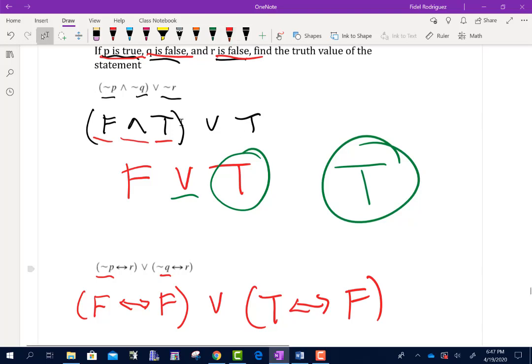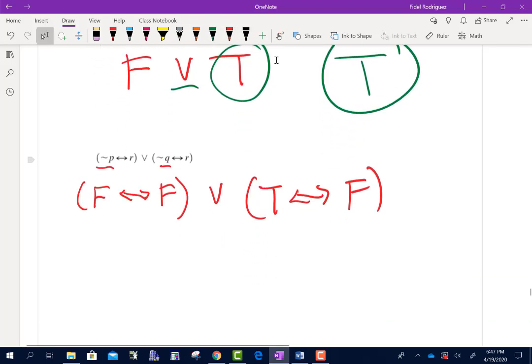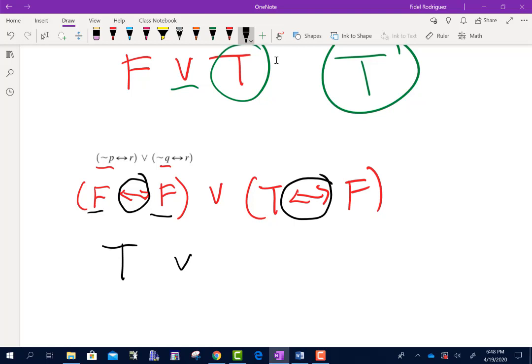All right. So I'm going to do these here again in pieces. My double arrow is true as long as they have the same truth value. Well, they do. Or the double arrow is true as long as they both have the same truth value. Well, they don't. So that's false. My OR statement is true as long as one of them is true. Well, one of them was true, and so the whole thing is going to be true.